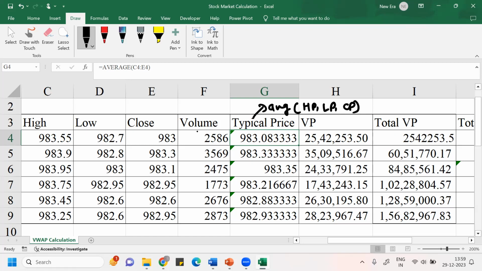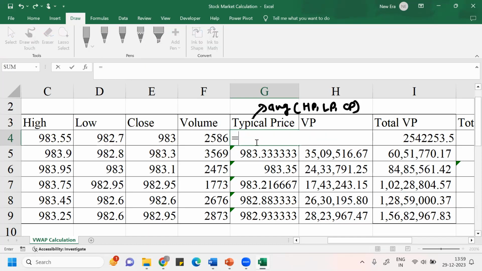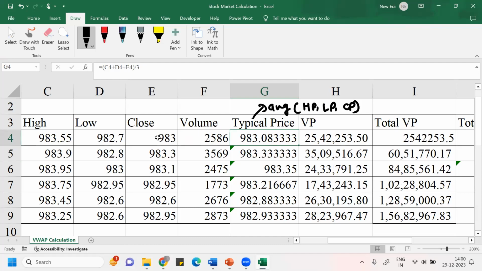So what I'm doing here is adding them, high plus low plus closing, and dividing by 3. This will give you the typical price.